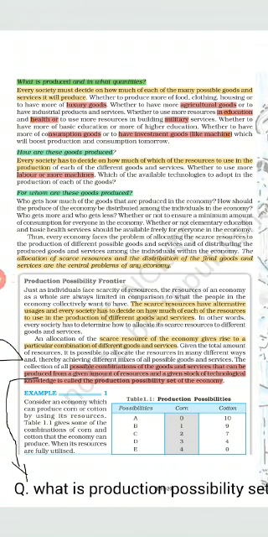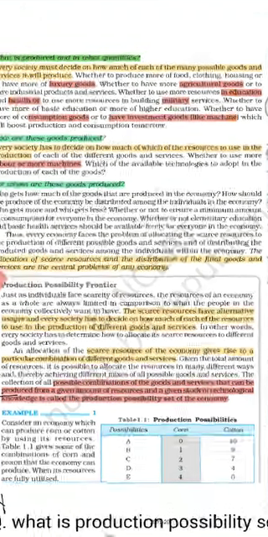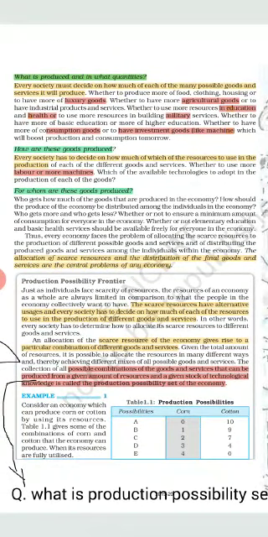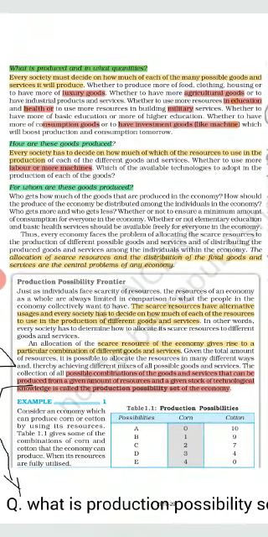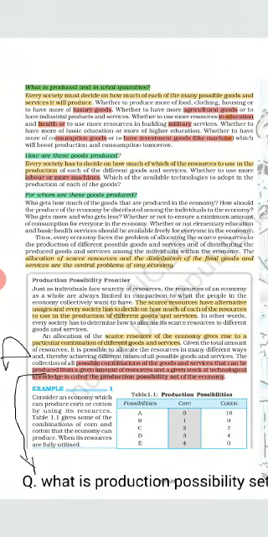The first problem is what is produced and in what quantities. The problem in every economy is that limited resources are there. So whether they have to use those resources in the production of luxury goods, agricultural goods, whether they have to spend the money on education, health or military services, or consumption goods or investment goods like machinery, as we have already discussed in the flow chart. Now second is how are these goods produced? Whether more labor has to be used in the production or more machinery has to be used in the production.